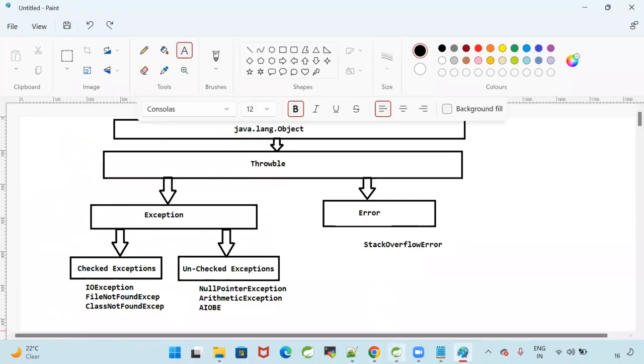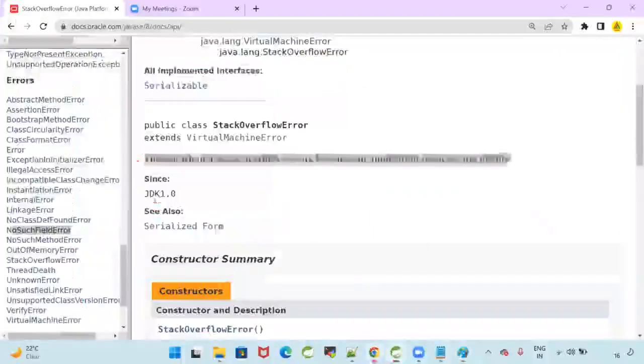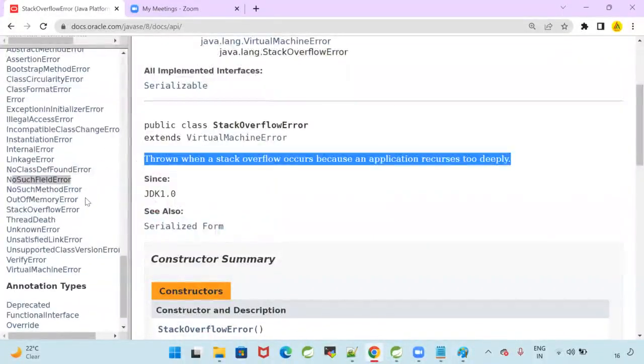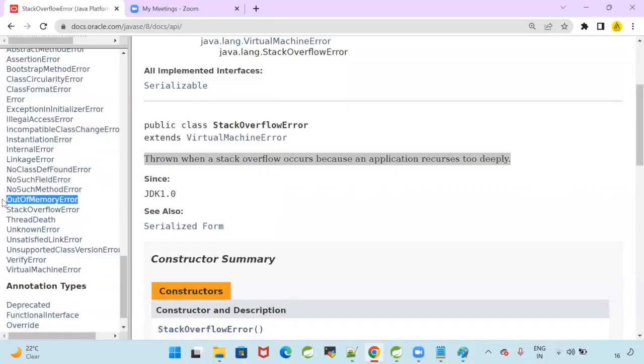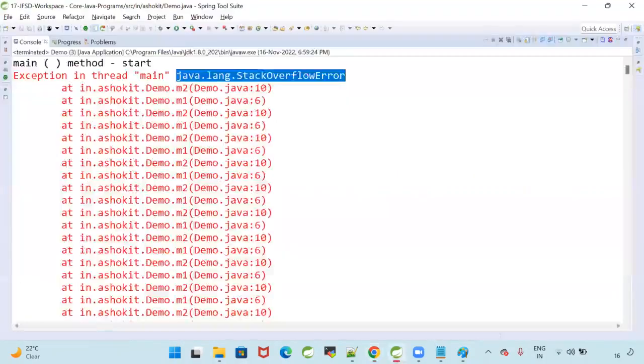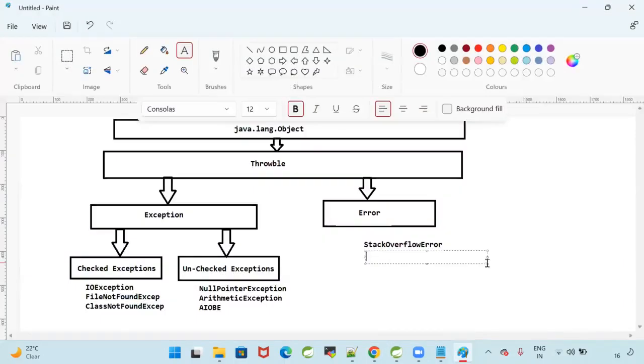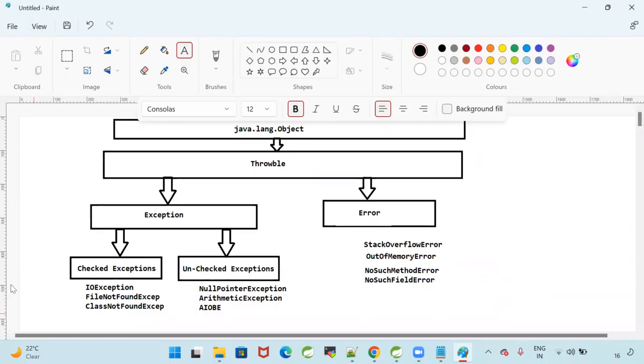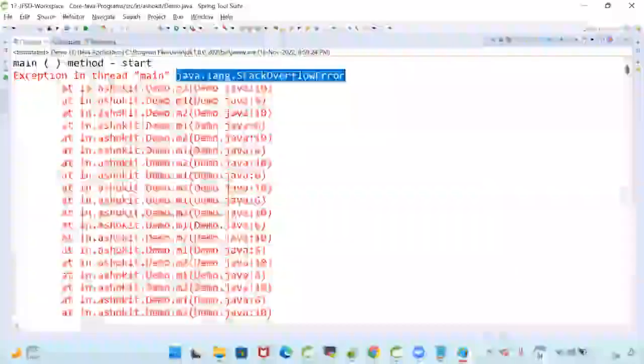Out of memory error, no such method error. And we have one more thing, that is called no such method error. No such field error. No such method error, no such field errors are available.